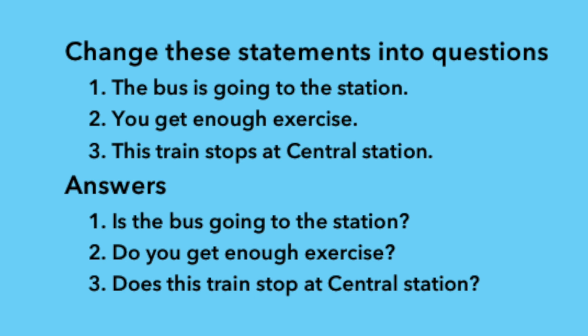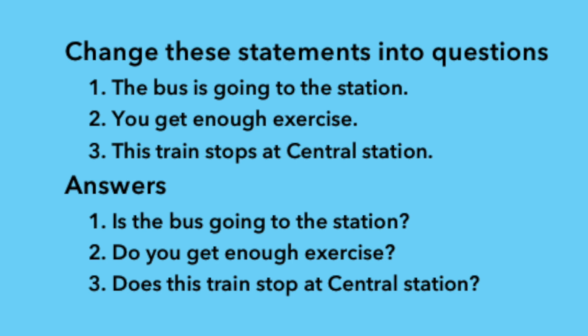Okay. The next one, you get enough exercise. Here the auxiliary is not given, so we have to add do because the verb is get. It is in the present tense plural. So we have to add do. Do you get enough exercise?